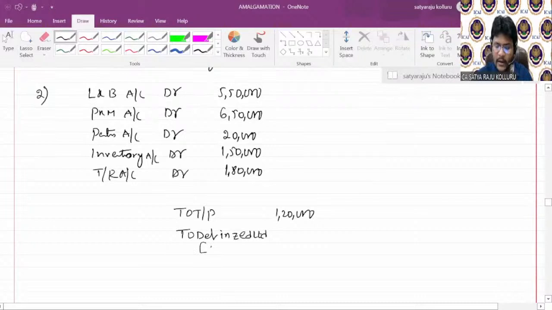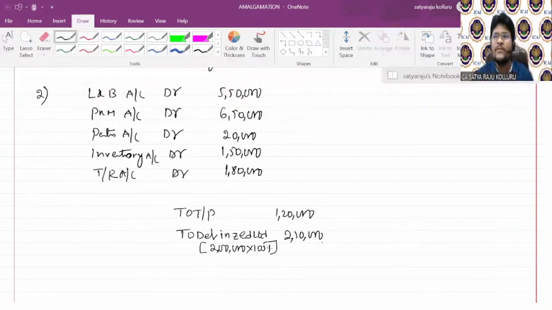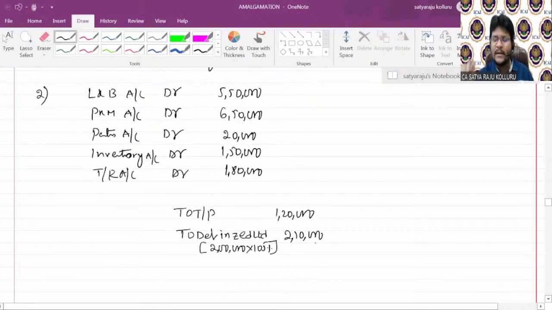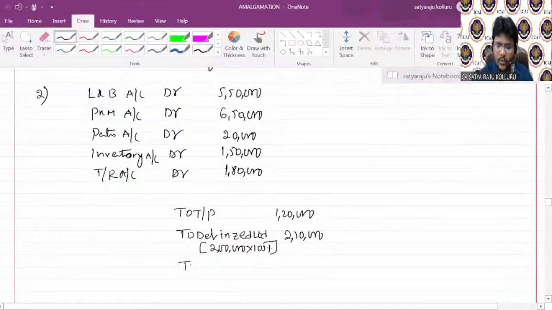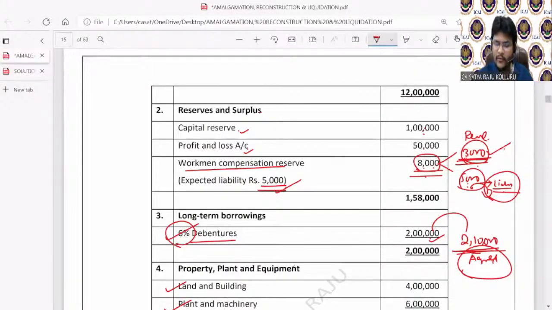We are taking over at 2 lakhs into 105%, which is 2,10,000. At this price we are taking, because as a purchasing company, you are paying 2,10,000 worth of your debentures. That means the acquisition price of the debentures in the books of the selling company is 2,10,000 only. Is there any other liability, guys? Workman compensation liability is there. Don't ignore it. How much? 5,000 only, right?